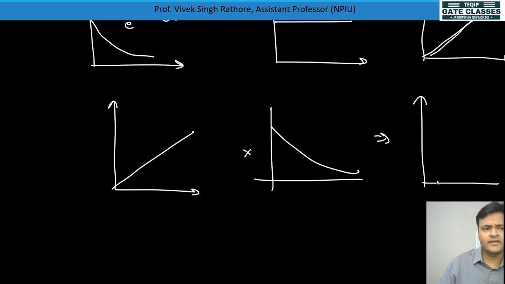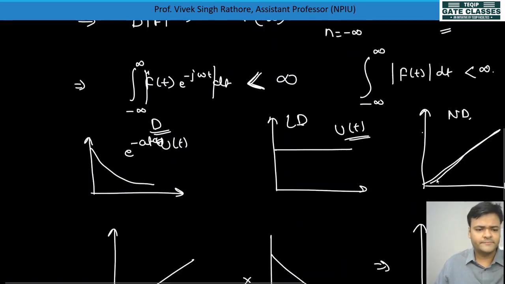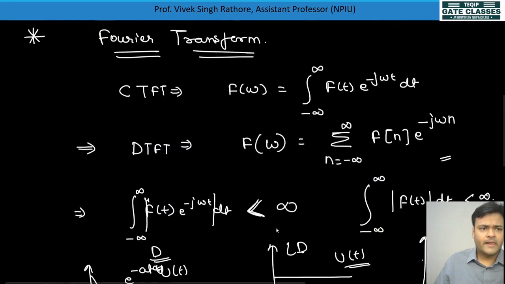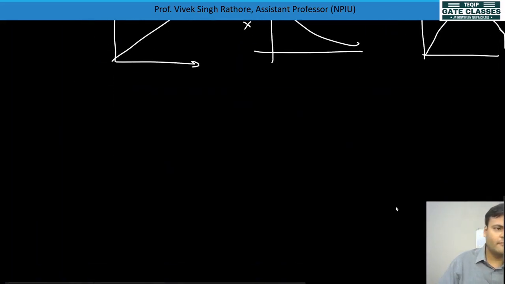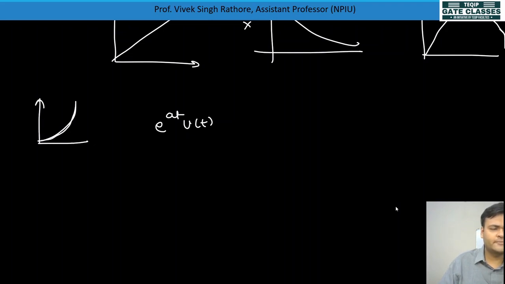It will decrease somewhere, this value will go on like this. Okay, so what will happen is that whenever a signal is not absolutely integrable, then we'll multiply the signal with e to the power minus a t... u of t is there. Okay, e to the power a t u of t, this signal is there. It is not absolutely integrable, so we'll multiply it with an exponentially decaying signal, so that it becomes e to the power minus (sigma minus a) t.